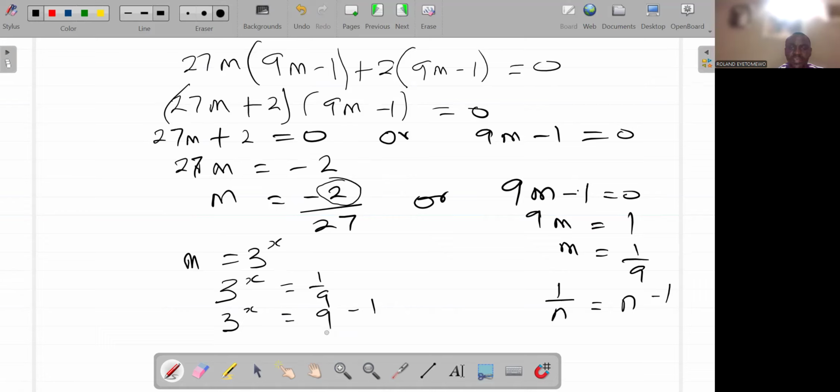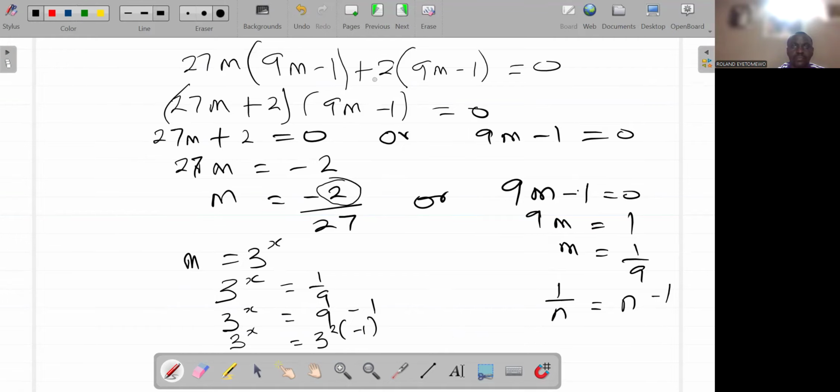I can take 9 to a power in base 3. 9 is equal to 3 raised to the power 2, so 3 raised to the power of 2 into minus 1.